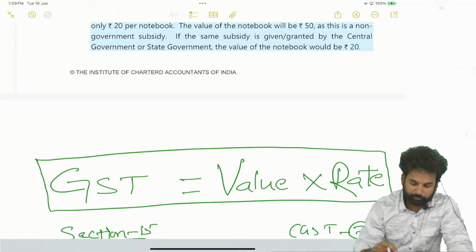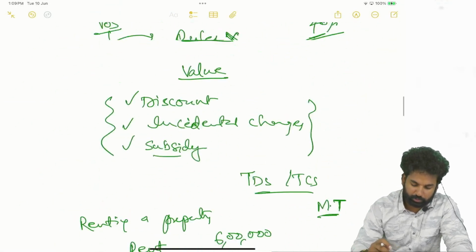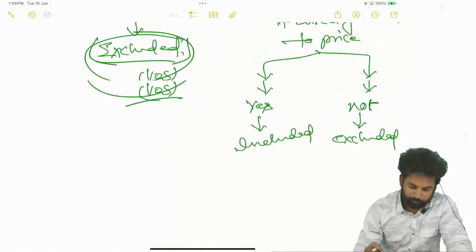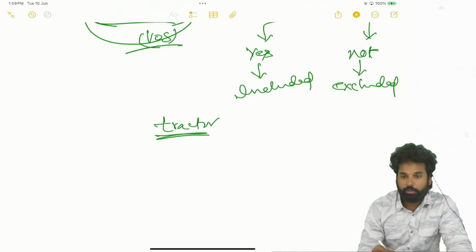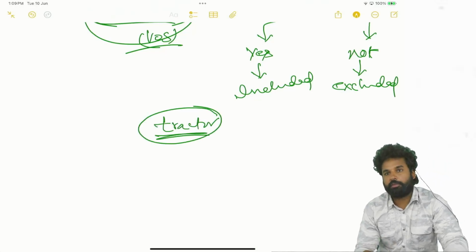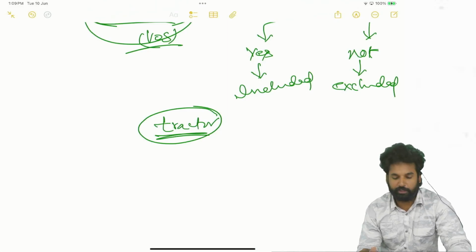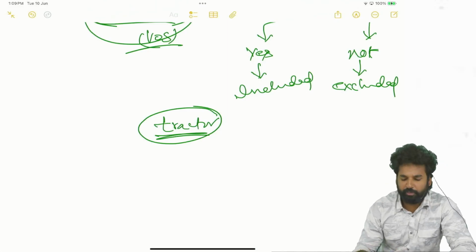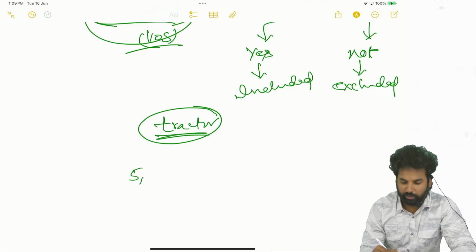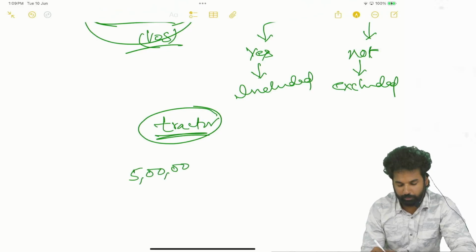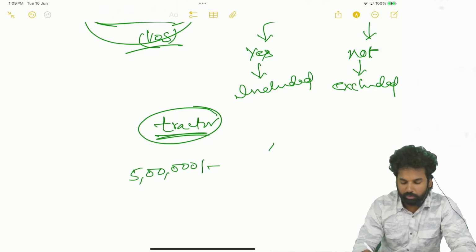So let's say tractors are there. When a farmer is purchasing a tractor, let's say the tractor value is 5 lakhs. In this, 40% subsidy is given by government.